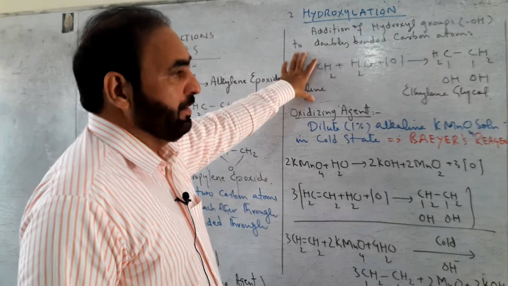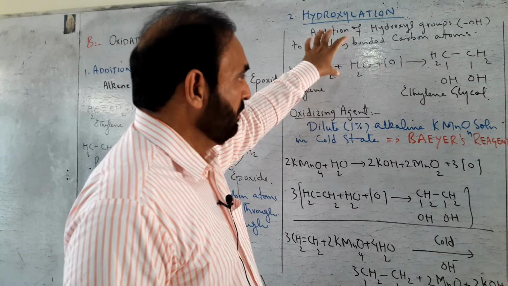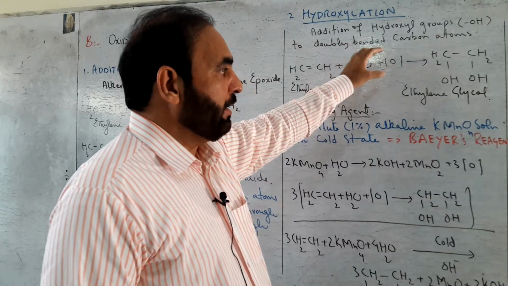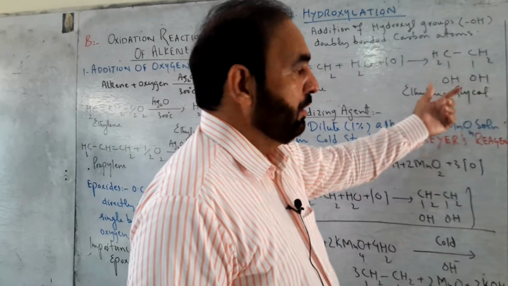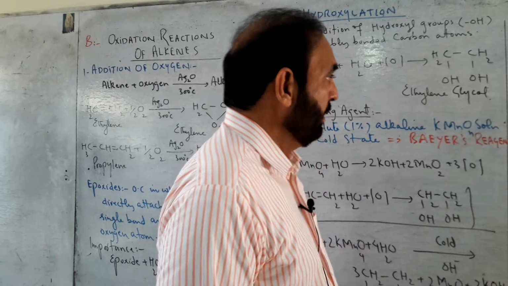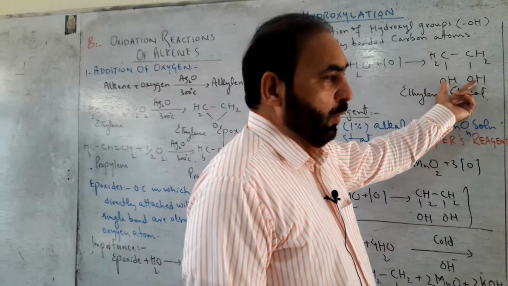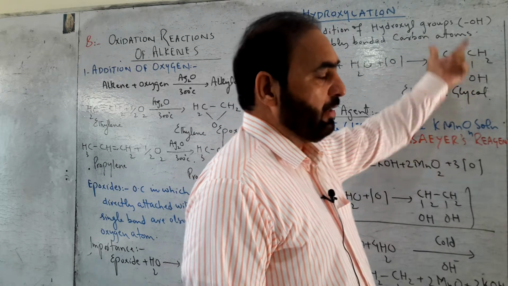When ethylene is oxidized by atomic oxygen in water, we get ethylene glycol. Glycol is a class of organic compounds in which two OH groups are attached to adjacent carbon atoms.